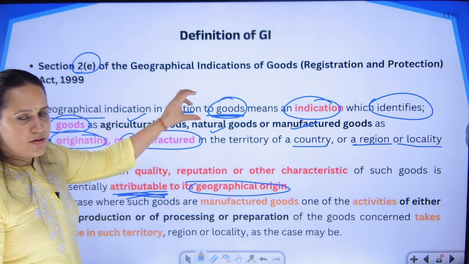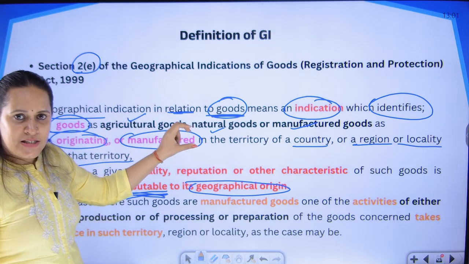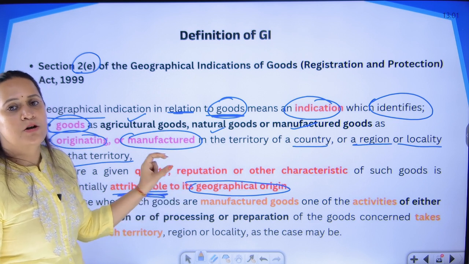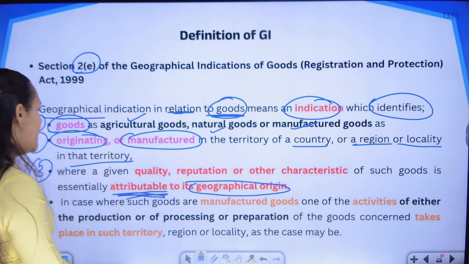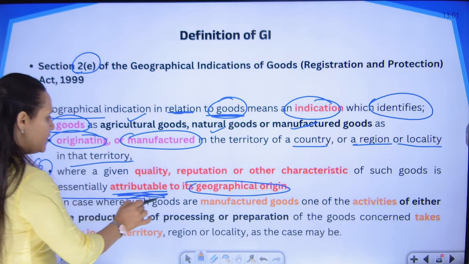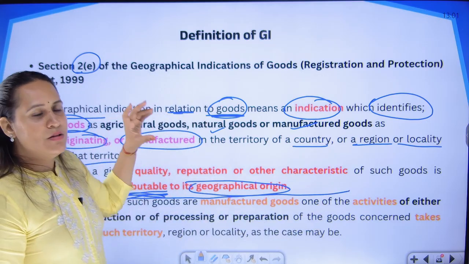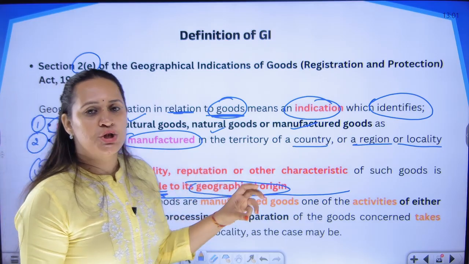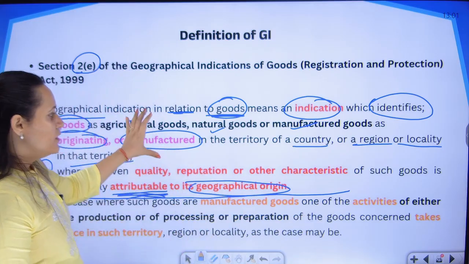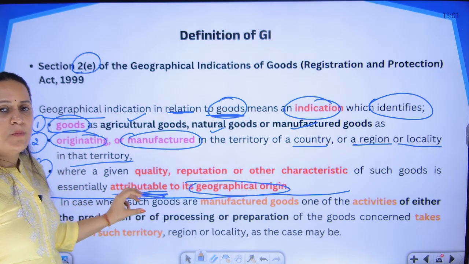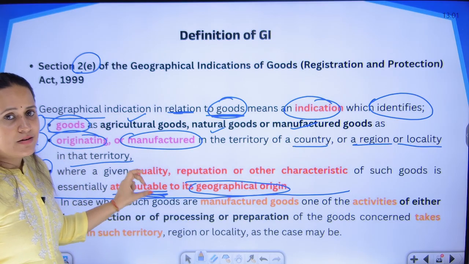So there is a product, it is linked to a geographical space, and it has some unique characteristic that is attributable to the place of its origin. That itself is the definition. It is similar to what we have seen in the basic concepts as well as the definition of the TRIPS Agreement. It is a good originating from a space, and that particular place is contributing to its key factors, characteristics or elements.